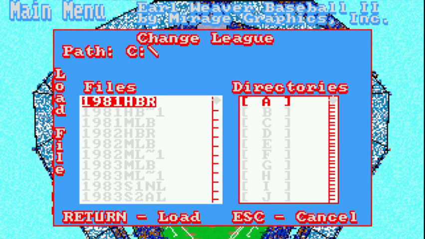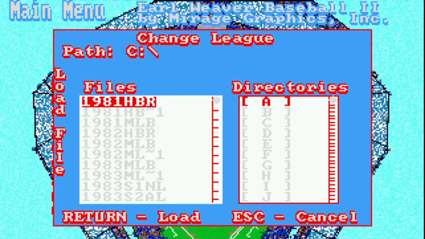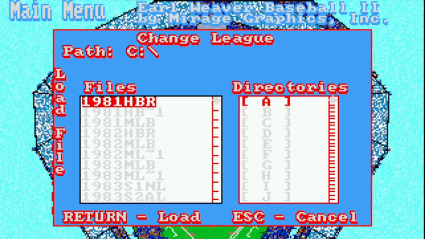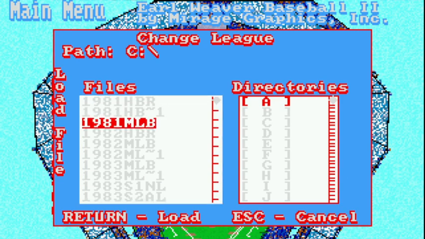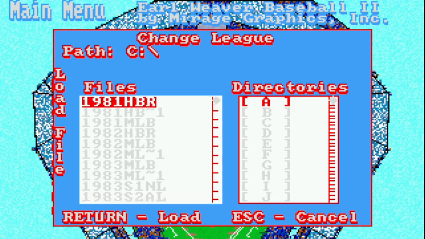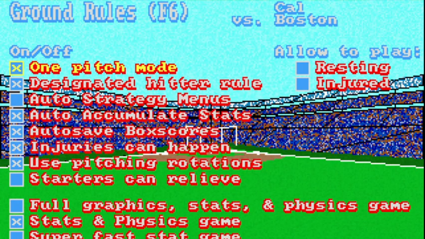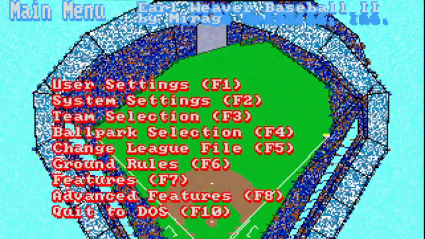Change league file. This is where I can pick the seasons that I either have created or if I had season discs. We have the 1981 Hardball Retro. I do have some Major League seasons here as well. Already select that one. Ground rules. I think I'm not going to change anything here. We've got one pitch mode, designated hitter, so forth. Injuries can happen. I'm just doing an exhibition game, so it doesn't really matter.